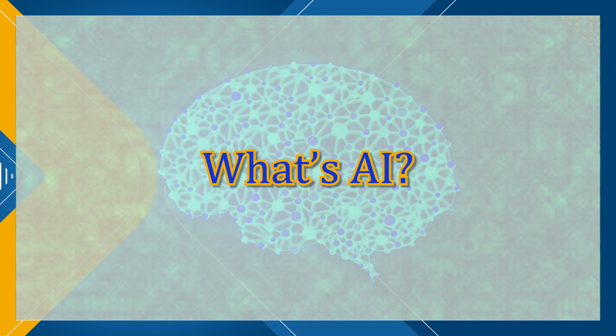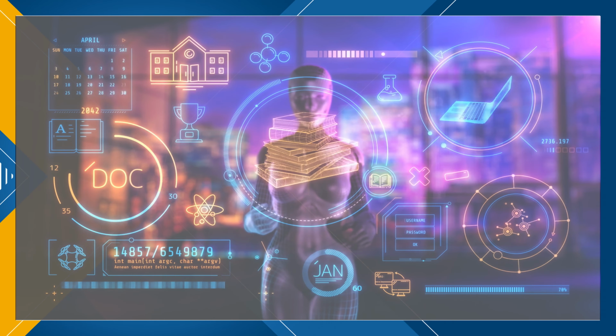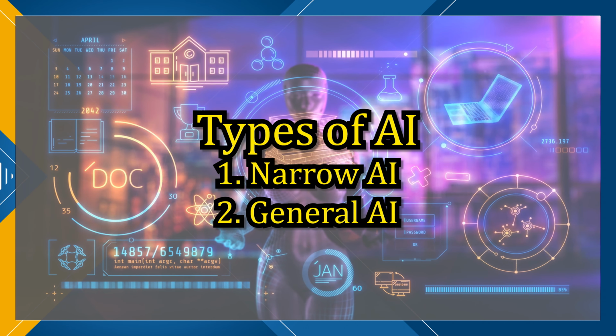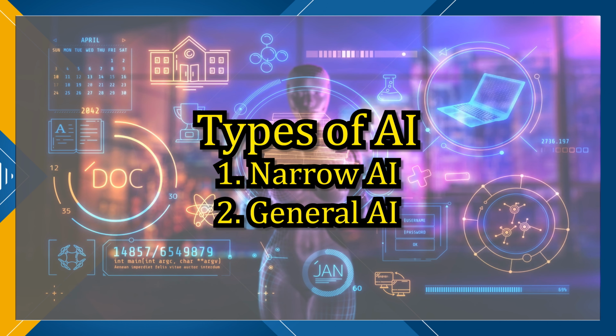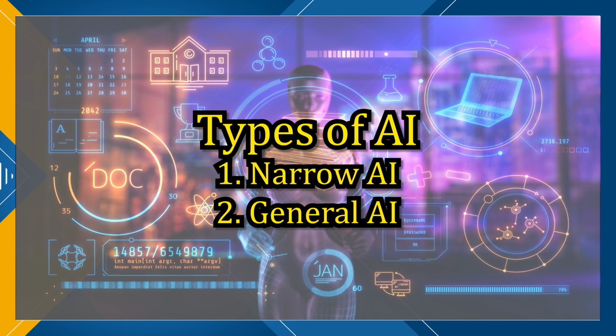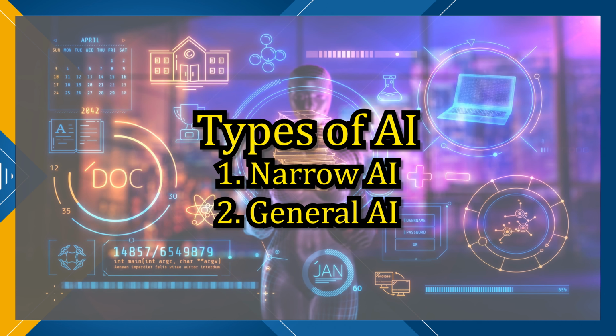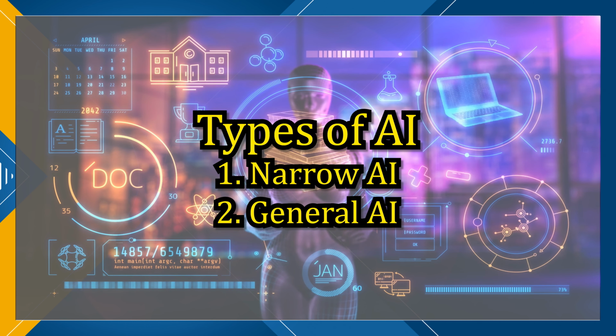Artificial intelligence refers to machines or computer systems designed to perform tasks that typically require human intelligence. These tasks include learning, reasoning, problem solving, perception, and language understanding. There are various types of AI, ranging from narrow AI, which is task specific, to general AI, which exhibits human-like intelligence across a broad range of tasks. Currently, we are in the era of narrow AI.